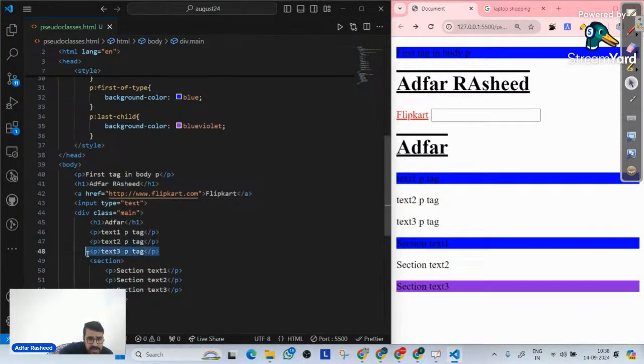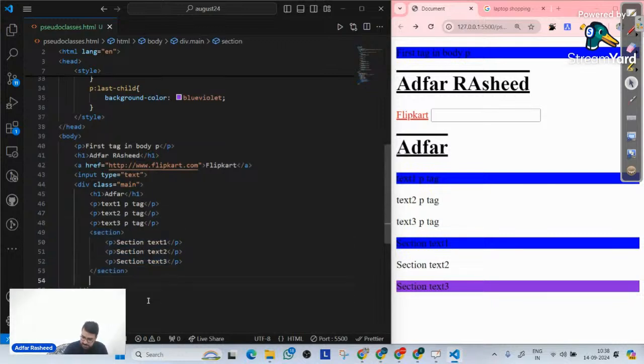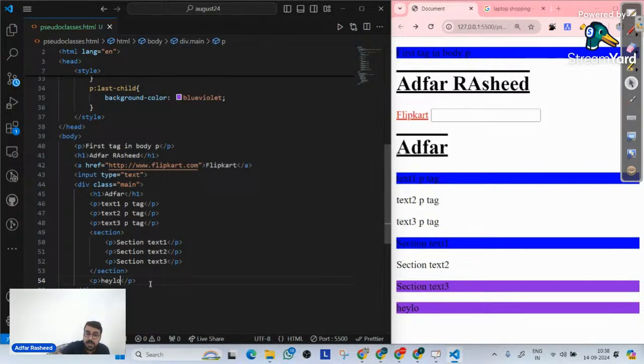Can I say that this is the last child? According to this div, what is its last child? Tell me that in the chat. According to this div, whose class is main, its last child is which element? Its last child is not this p tag, but this whole section tag over there. Yes, if I write a p tag over there that says hello, it will get implemented. Why did this blue violet get implemented? Because now this p tag is the last child of this div.